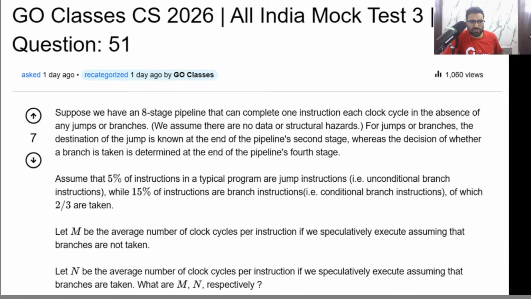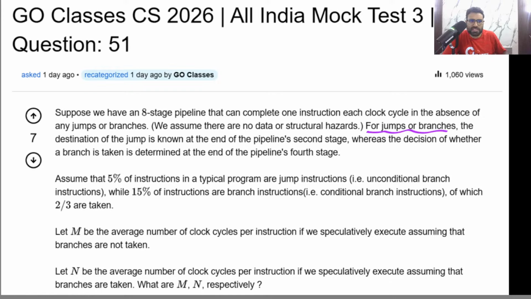Let's solve this question from computer organization and architecture based on the pipeline concept. The question says, suppose we have an 8 stage pipeline that can complete one instruction each clock cycle in the absence of any jump or branch instructions. It means if we do not have any jump or branch instructions, then our 8 stage pipeline can complete one instruction each clock cycle. We assume that there are no data or structural hazards in our pipeline. Very simple.